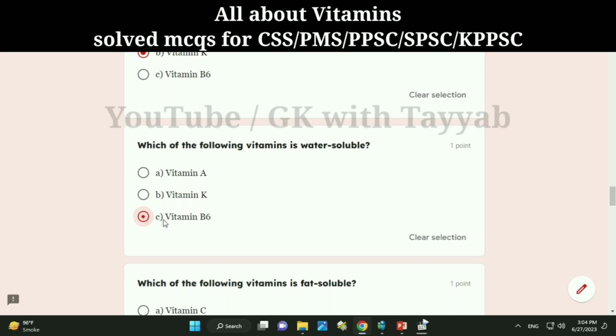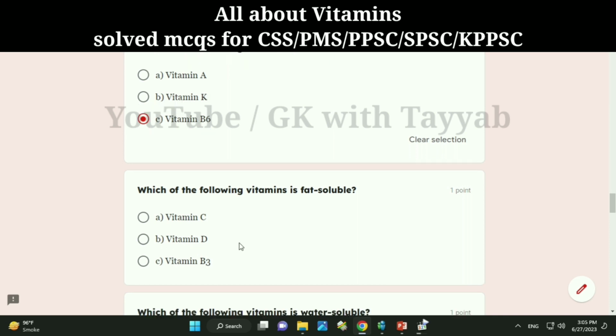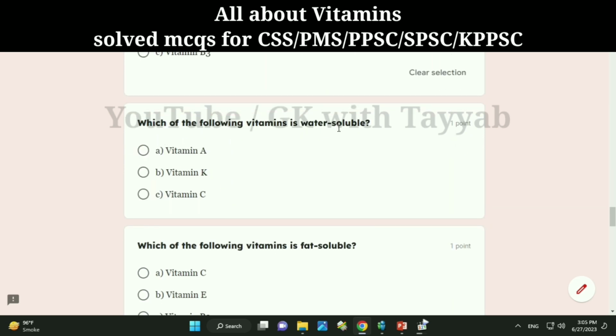Vitamin B6. Which of the following vitamins is fat-soluble? A. Vitamin C. B. Vitamin D. C. Vitamin B3. Correct answer, B. Vitamin D. Which of the following vitamins is water-soluble? A. Vitamin A. B. Vitamin K. C. Vitamin C. Correct answer, C.